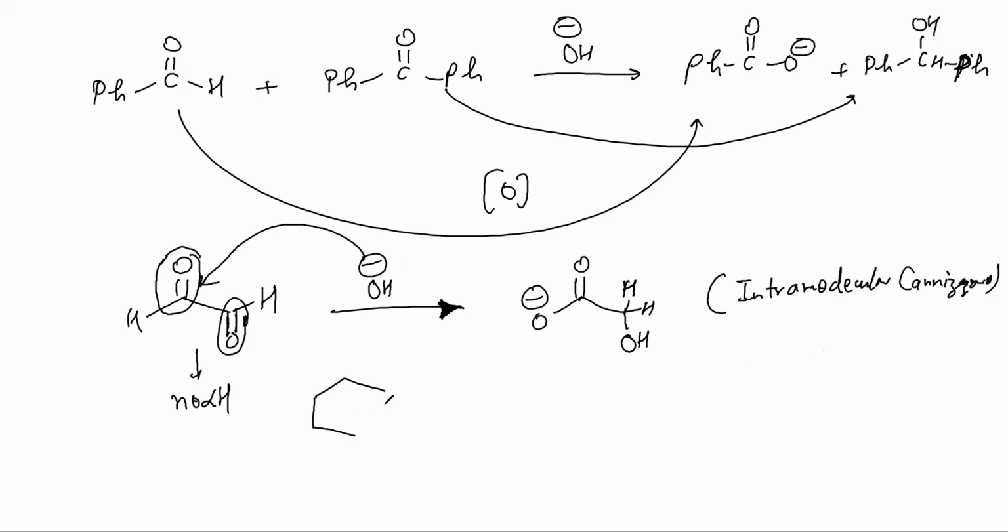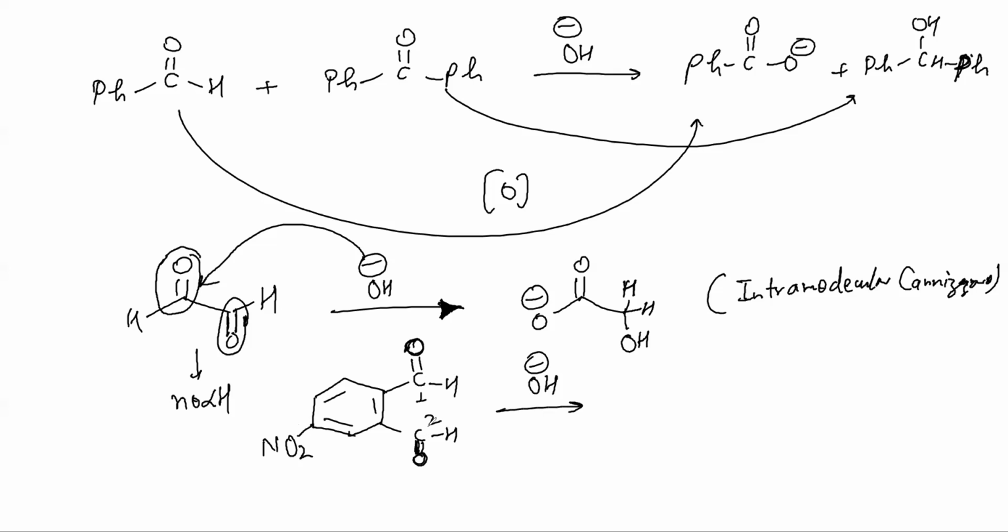One more example let me give you about an intramolecular Cannizzaro. Let's see, can you do it? Again, you have two C double bond O over here. So you don't need two molecules, you just need one. But just let me know on which C double bond O, OH minus will attack.